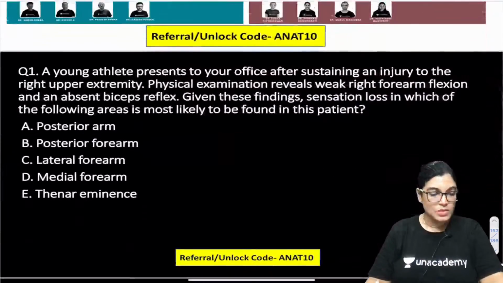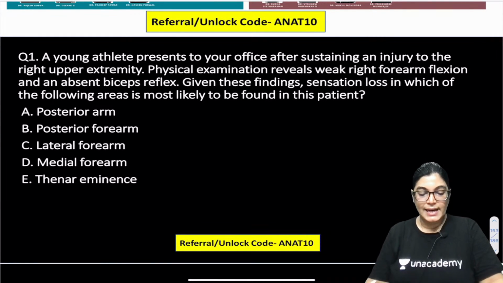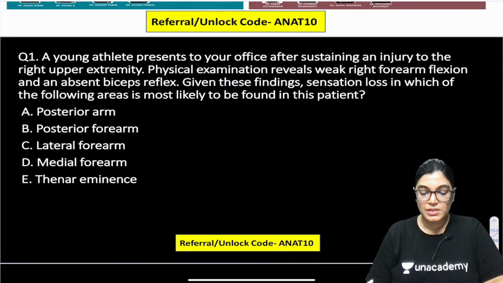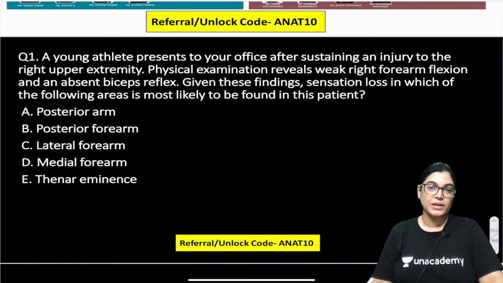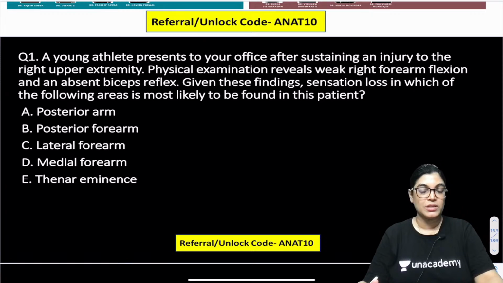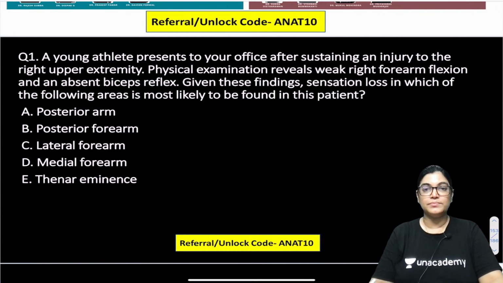Let's start with the first MCQ of today's session. All the best to everyone. Let me read this MCQ. A young athlete presents to your office after sustaining an injury to the right upper extremity. Physical examination reveals weak right forearm flexion and absence of biceps reflex. Given these findings, sensation loss in which of the following areas is most likely to be found in the patient? The options are posterior arm, posterior forearm, lateral forearm, medial forearm, or thenar eminence. Five options are there. Please mark the correct answer.